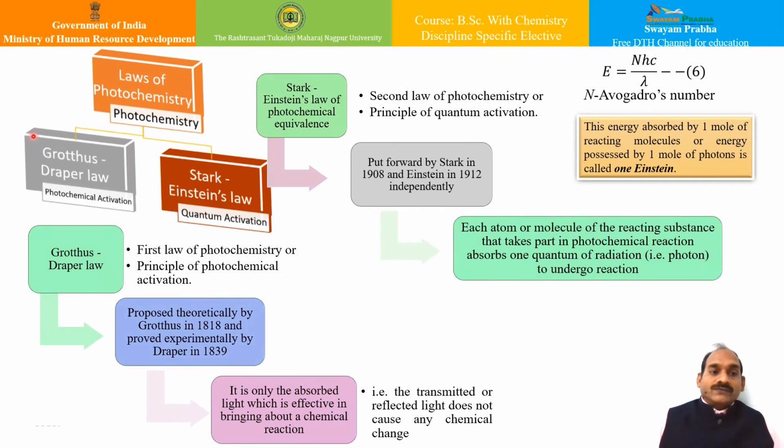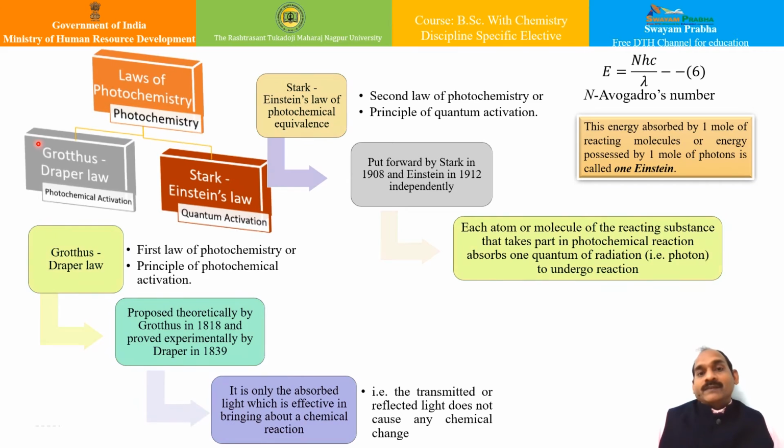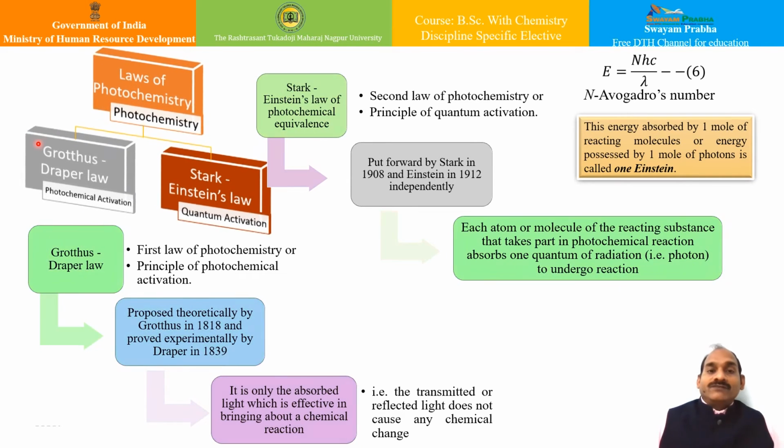So in case of the Grotthus-Draper law, this particular law is also called the first law of photochemistry or the principle of photochemical activation. It was put forward theoretically by Grotthus in 1818, and later on it was confirmed experimentally in 1839 by Draper.